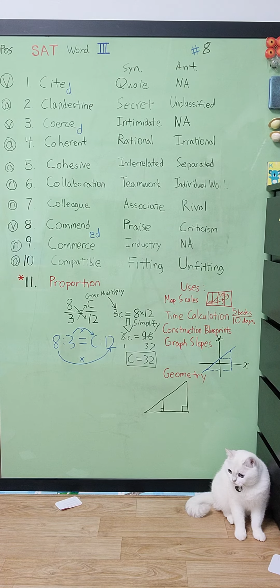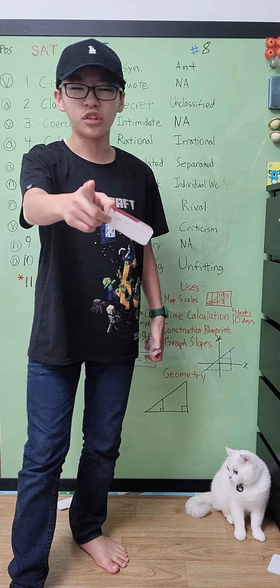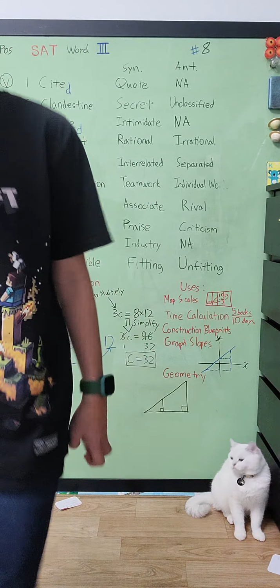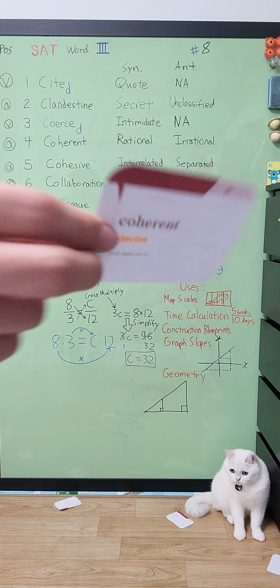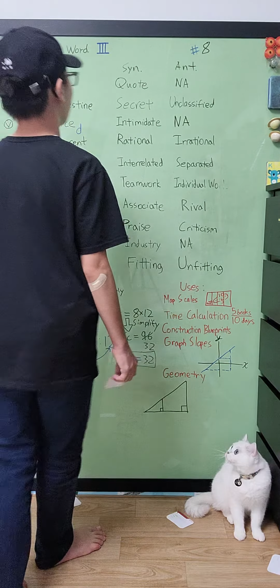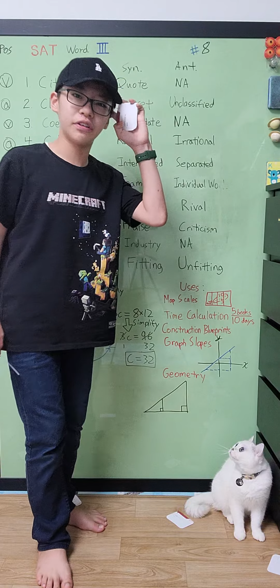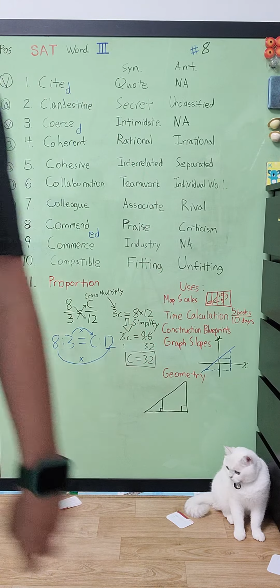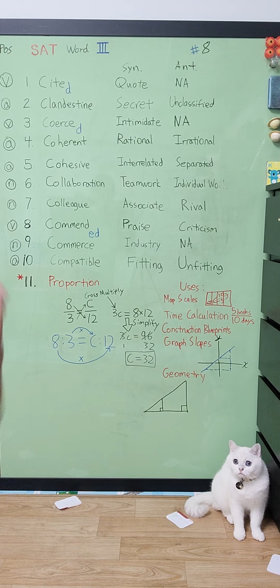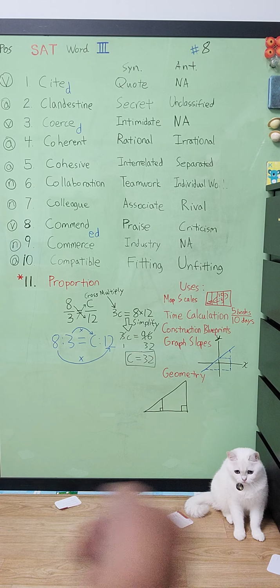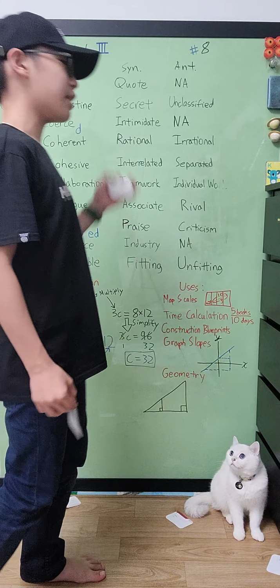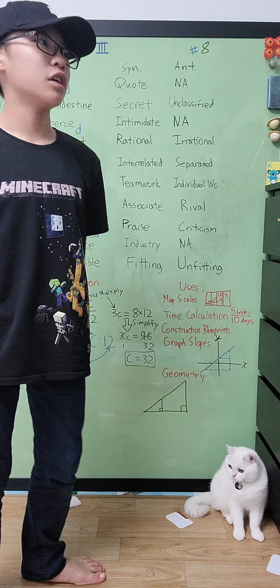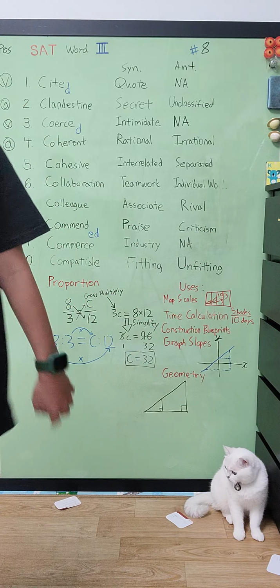The next word, cite. Cite your MLA citations, or you will lose 1 whole mark from your grade. Next, coherent. If you want to write a report, you're going to have to use a coherent structure to make people read it and know what it's going to be about. Oh, never mind. Number 7, colleague. Hey, that's Paul, my colleague. Hey, Paul, what are you doing? I found a new colleague. My brother. No!